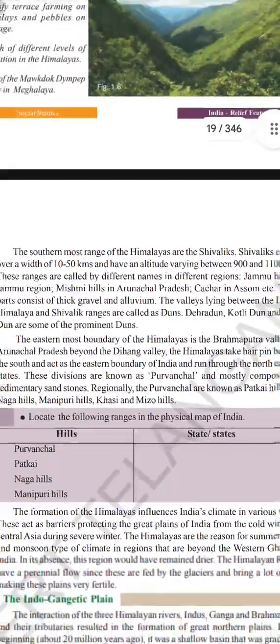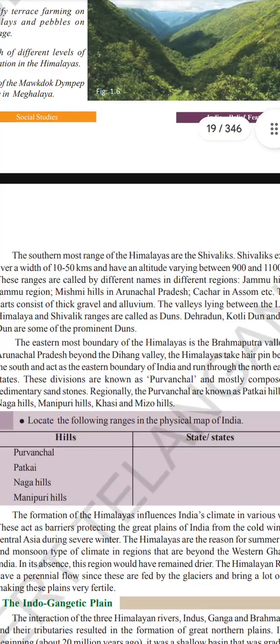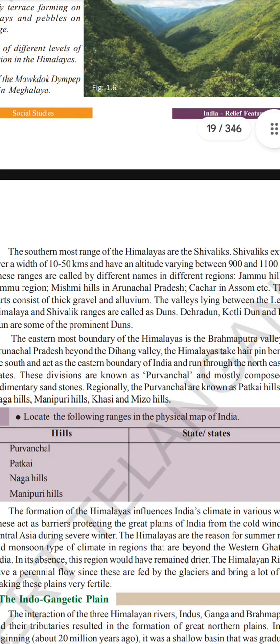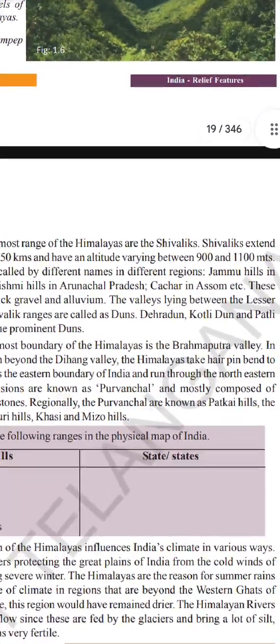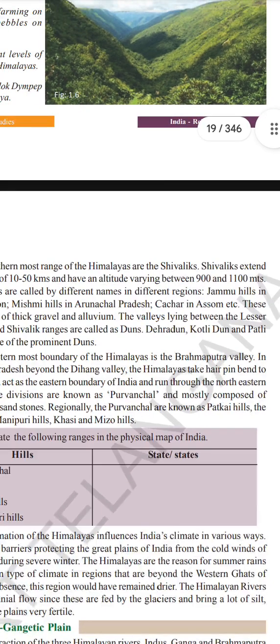The valleys lying between the Himalayas and the Shivalik ranges are called duns. So duns are nothing but the valleys ranging between the Himalayas and the Shivaliks. One famous dun everyone knows is Dehradun, our Uttarakhand state capital.